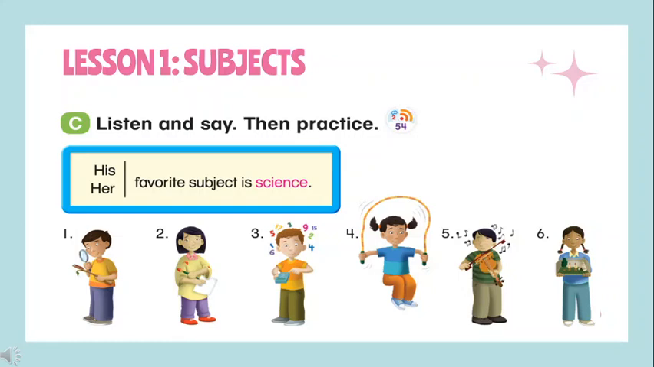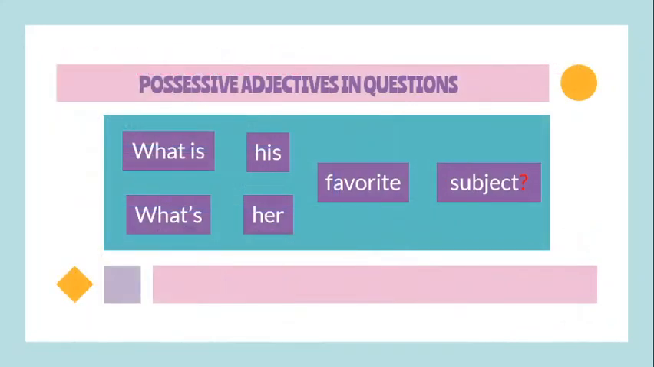As you can see, in all of them, you're using the word his or her at the beginning of the sentence, and then you have to look at the picture to know what they are doing in order to guess what the subject is. Then, here we have other examples using the possessive adjectives, but now in questions. That's why we have these two options.